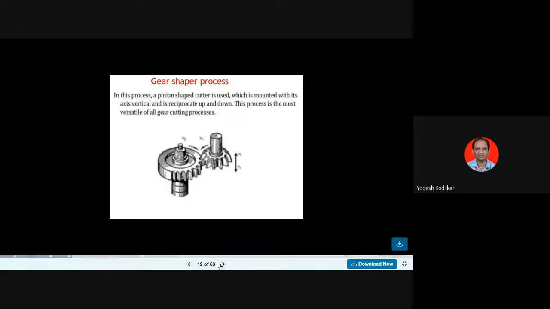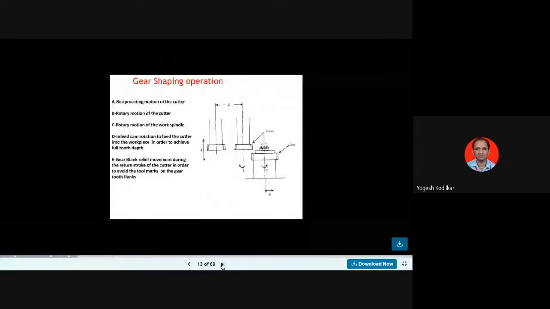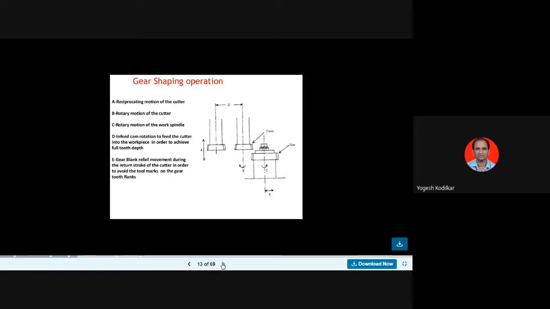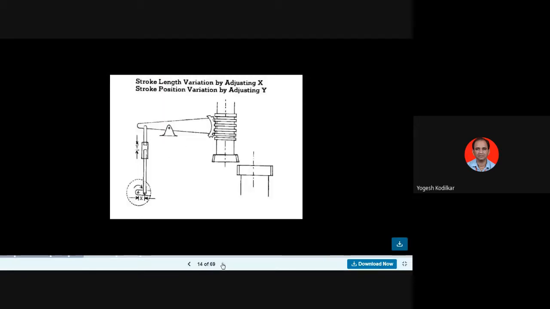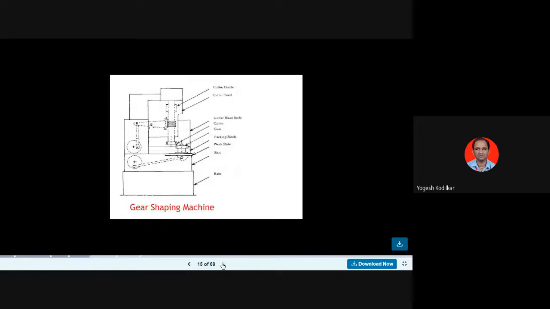That is the gear shaping process, with reciprocating motion and speed of the cutter, rotary motion of the cutter, and rotary motion of the work spindle. In that way also we can produce a number of gears. That is our gear shaping machine. There is a base, a vertical column, and a bed structure.